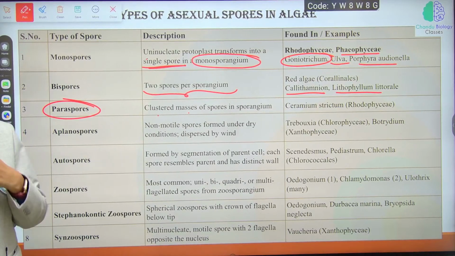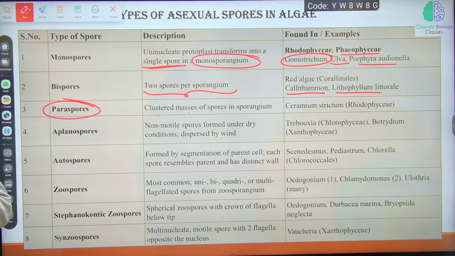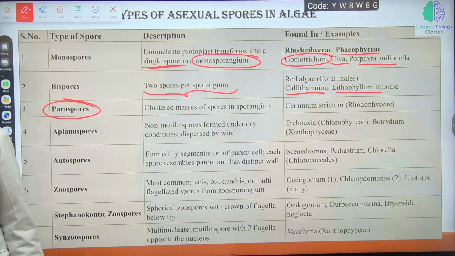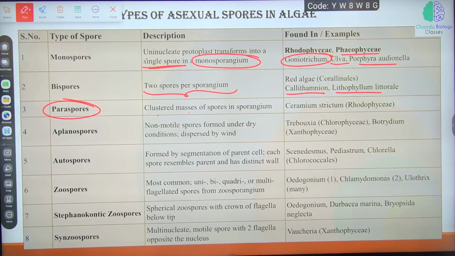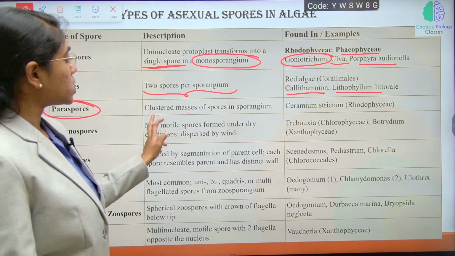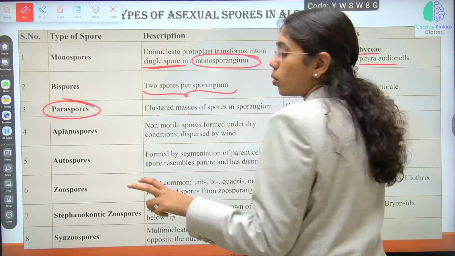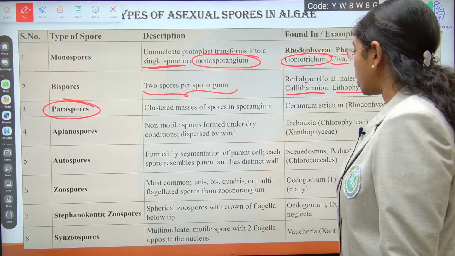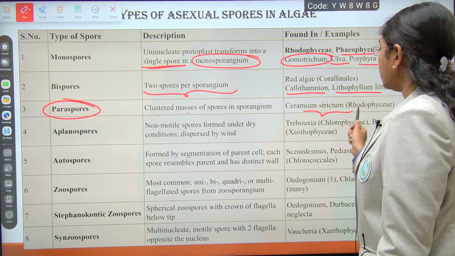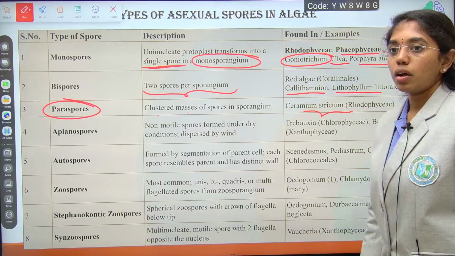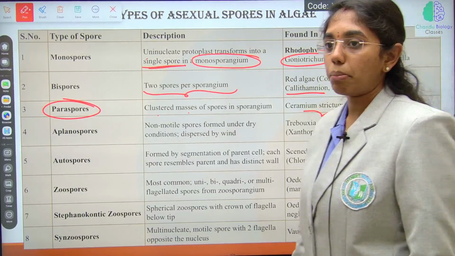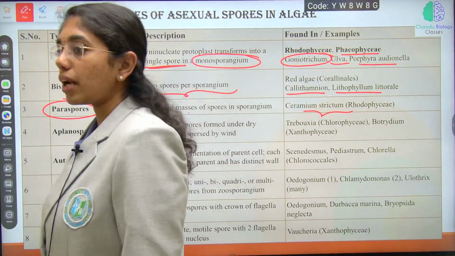Okay. Is the voice clear now? Is the voice clear now? Clustered mass of spores is known as paraspores. For example, Ceramium striaticum, which is seen in Rhodophycean members. Is the voice clear now, ma?